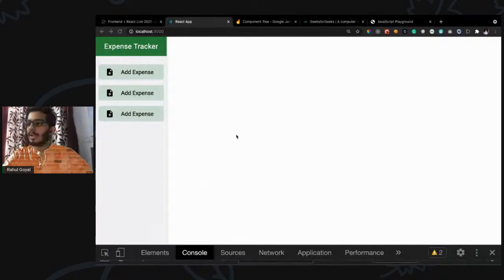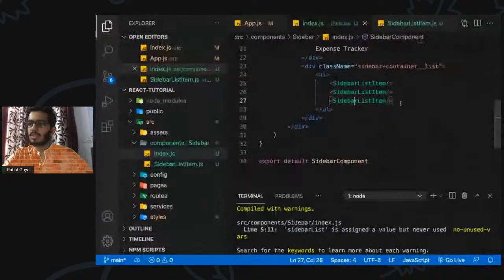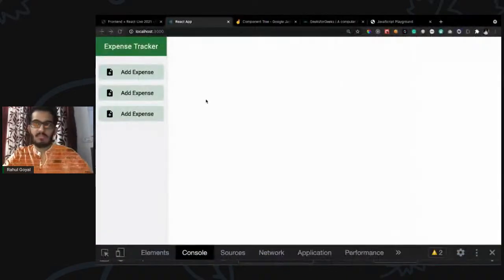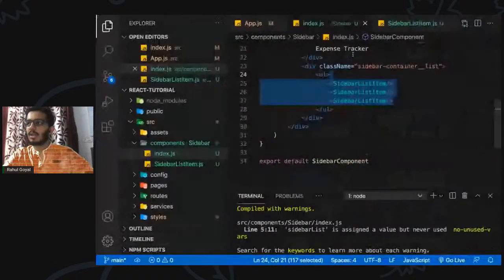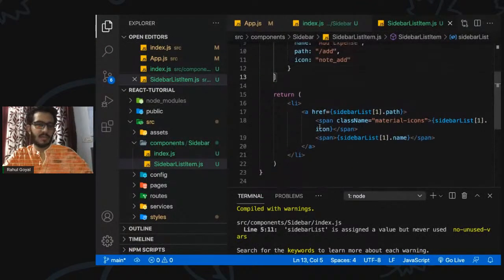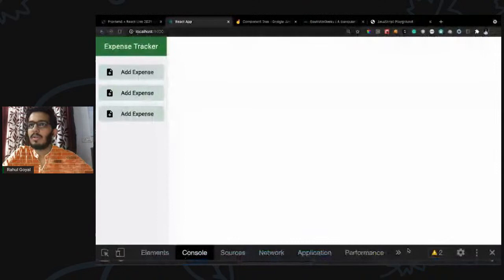Okay. So we have used this component 3 times. But is this component really reusable? I don't think so, because all the data which we want to render is baked inside this particular component. This is a child component, right? But we don't want this kind of data. We want dynamic data. So how can we make it really reusable? We have a concept which is props. Okay, so let's move to that concept and see what it does.